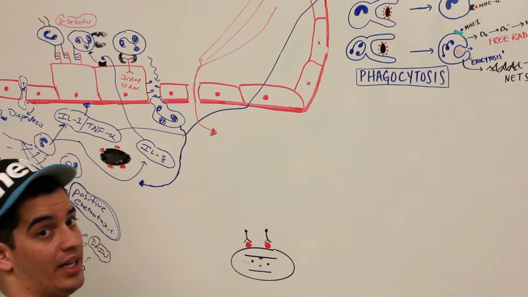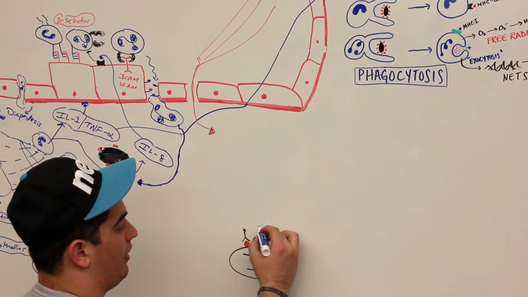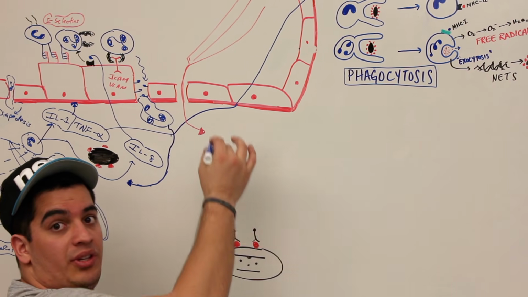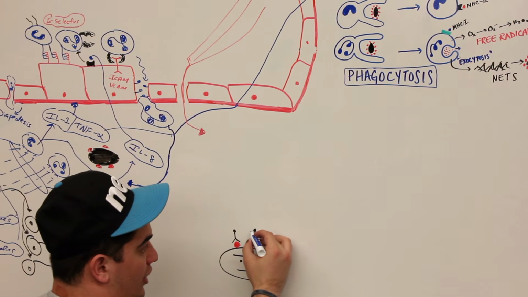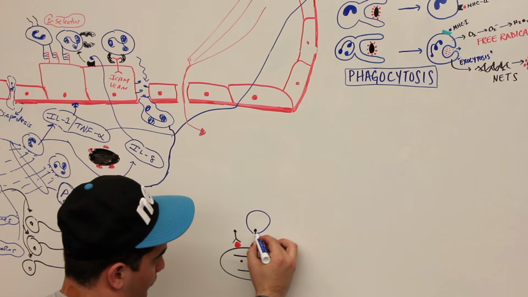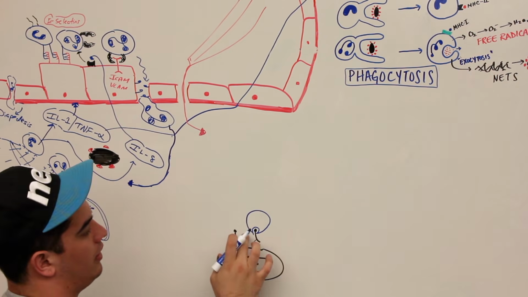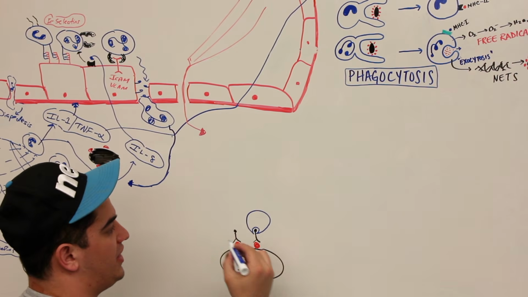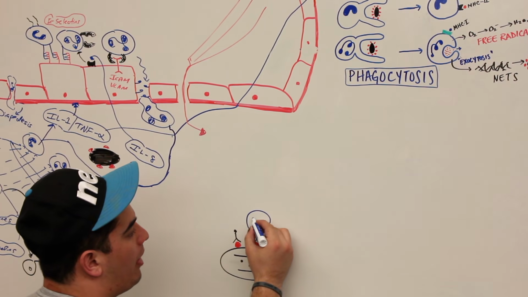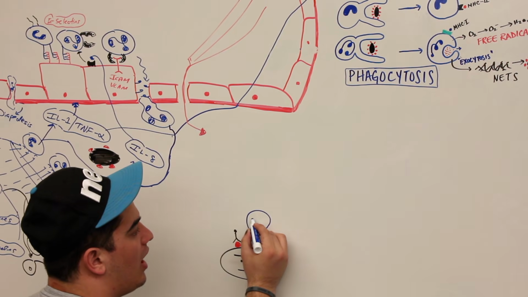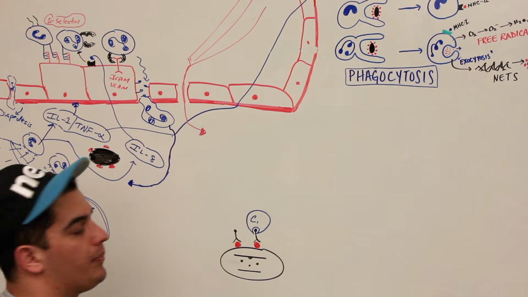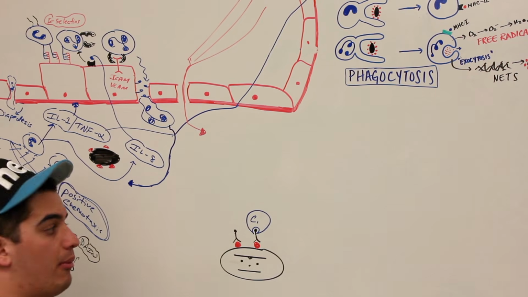So now here's what we're going to get into. We're about to get into some hardcore stuff here. Ready? These proteins are circulating in the area, and they just so happen to run into this antibody, the Fc portion of it. The complement protein that first binds is called C1. That's the first complement protein.